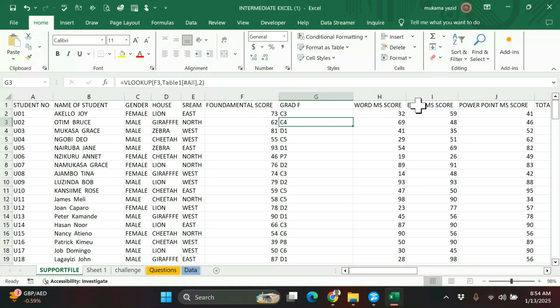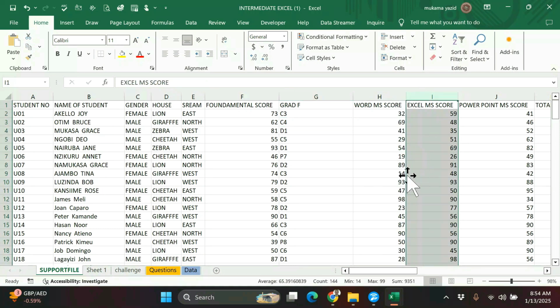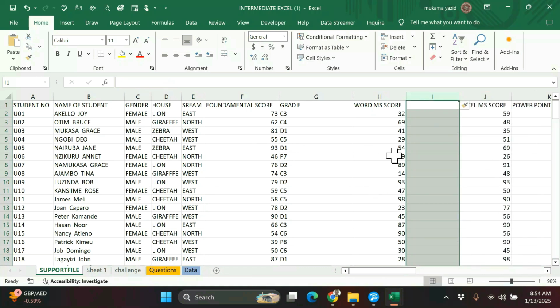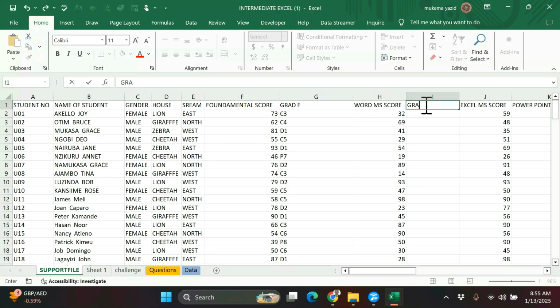I come here in Word. I'll use that very formula to compute what I want. Here I put grade for Word, remember we must have grades for Word, Excel, and PowerPoint. So that is grade for Word. We say equal sign, then we paste the formula we copied. But instead of F2, here it is H2, because 72 was in F2.